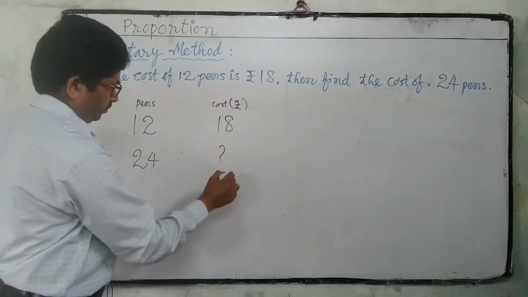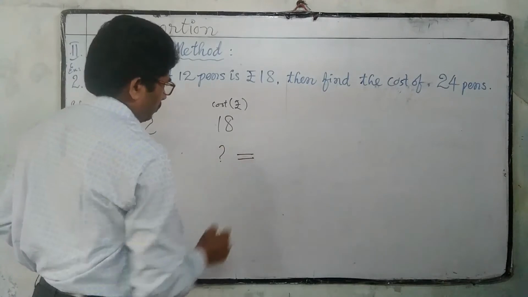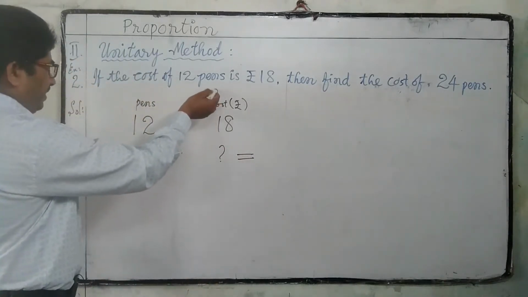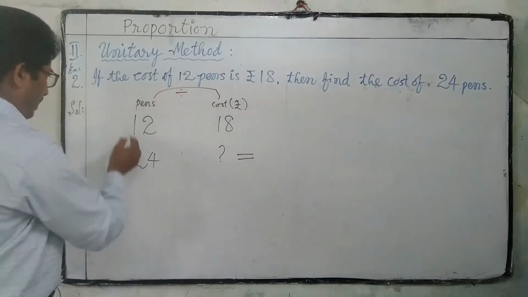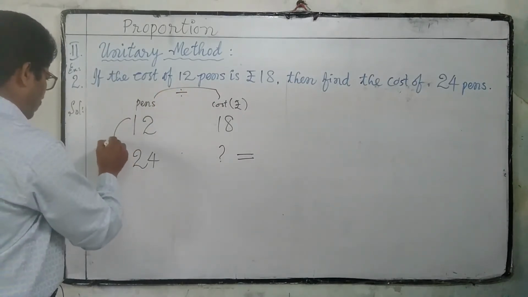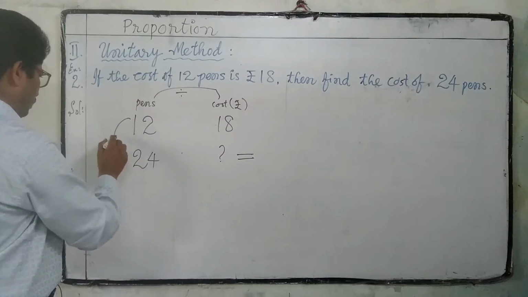How much? So to solve this, we have to divide this 18 by 12 and multiply with 24.